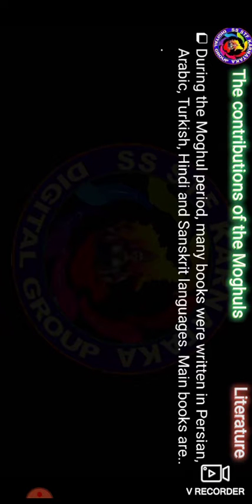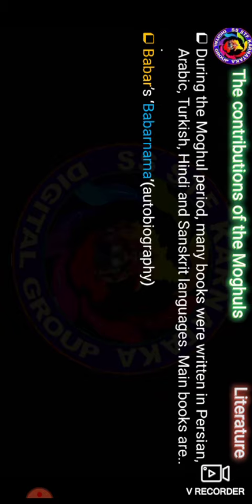And then next we have to see the literature. During this Mughal period, many books were written as contributions to the Mughal kingdom. They were written in Persian, Arabic, Hindi, Turkish and Sanskrit. Babar wrote the Babar Nama, which is Babar's autobiography.